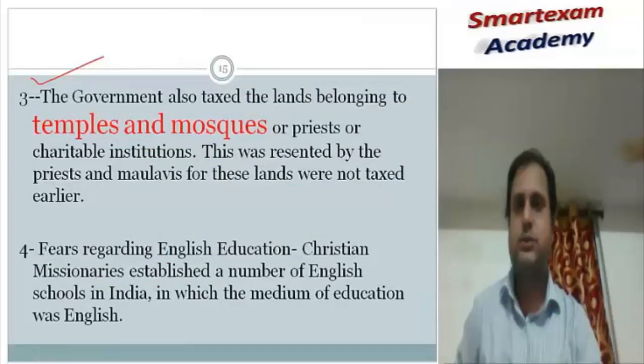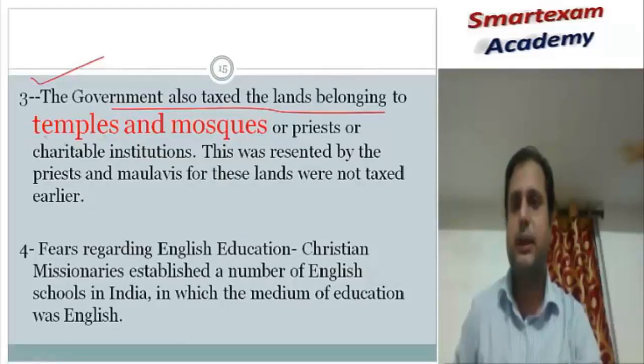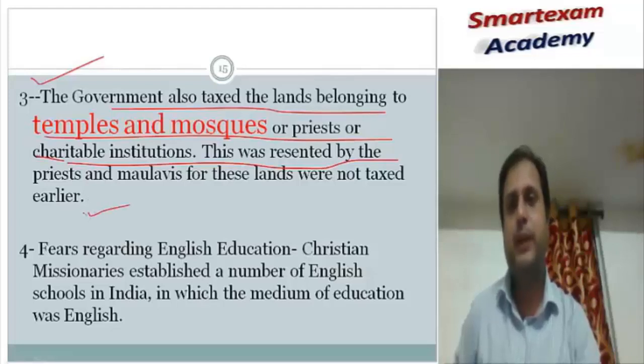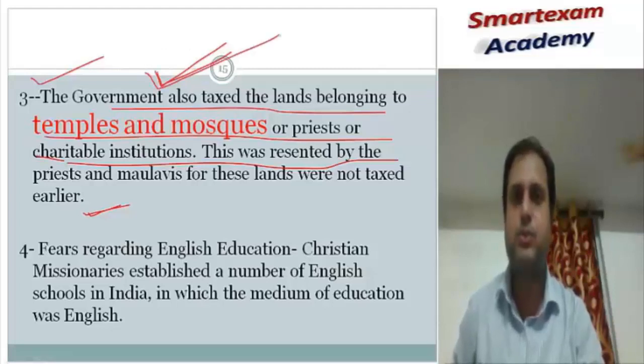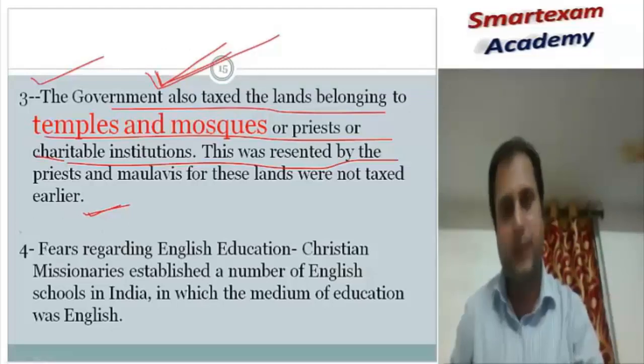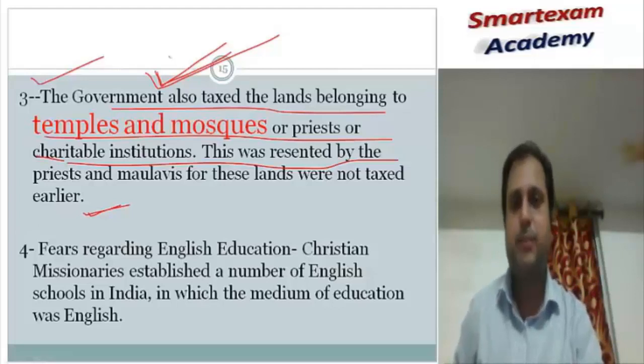The temples and the mosques. The government of the British Empire also taxed the temples and the mosques and the priests and the charitable institutions, that whatever income is coming from the temple or from the mosque, you have to pay taxes on everything. But in the present time, it is non-taxable. Whatever income the priests are getting is not taxable, because tax cannot be imposed on religious grounds. On the basis of religion, Indian people are free, but at the time of the British Empire, it was taxable. So it was also not proper.